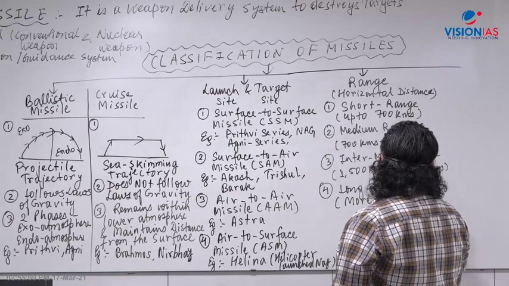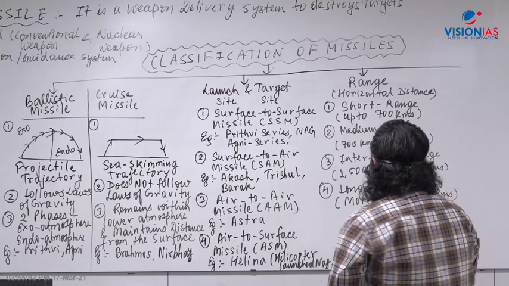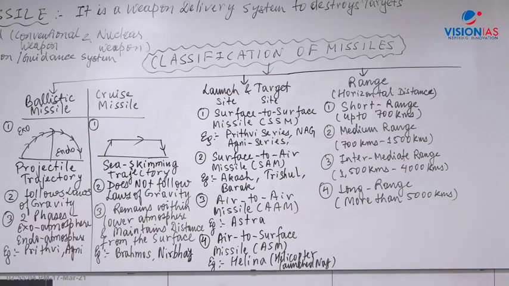Agni 5 has been developed with more than 5000 kilometer range, that is called LRBM or ICBM. We are now trying to develop the Surya missile, with a 10,000 kilometer range. In the true sense, we can reach any continent: Asia, Europe, North America, South America. So we have such a classification.